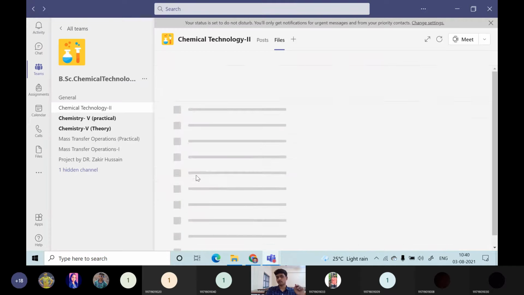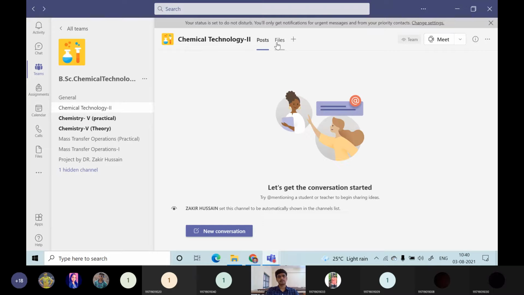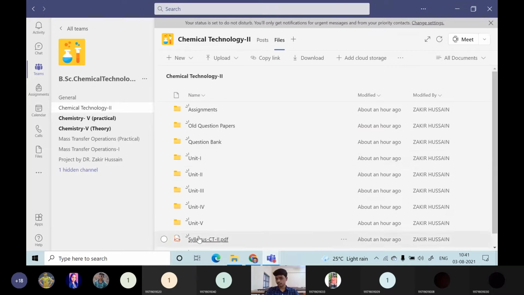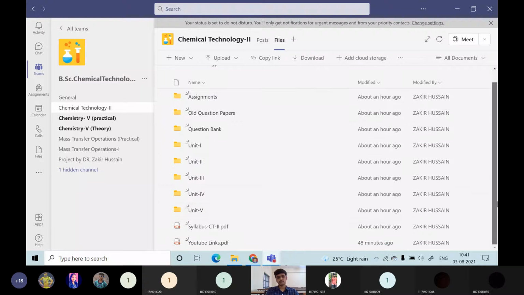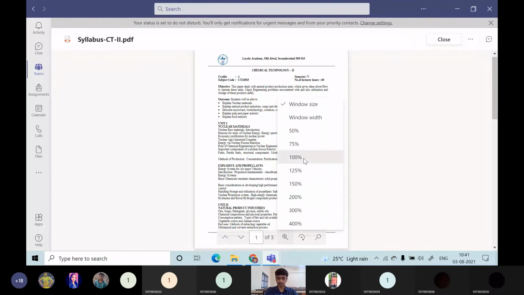Similarly, for unit 2 also I have uploaded only the notebooks here. But after completion of each unit, I will be uploading the individual PPT. For example, after completion of the second unit, the PDF copy of the PPT you can find in the same folder. For each unit I have uploaded. The next is the syllabus, we will discuss in detail what are the portions for your CT2.